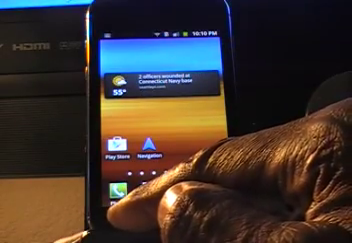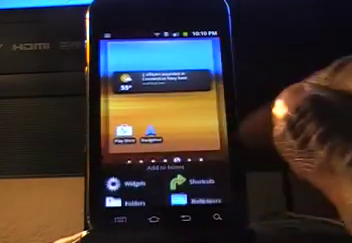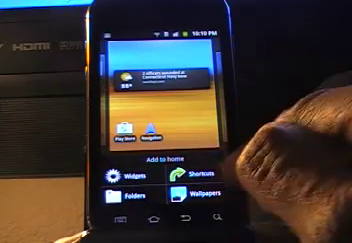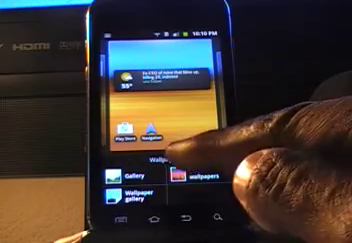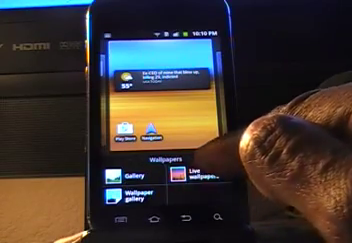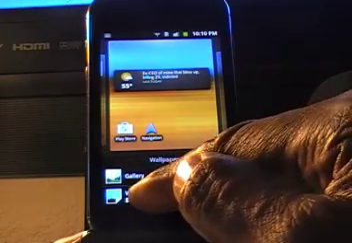Let's go to the menu button again. Add. Try wallpapers. Okay, you have 3 different categories. Let's try wallpaper gallery.